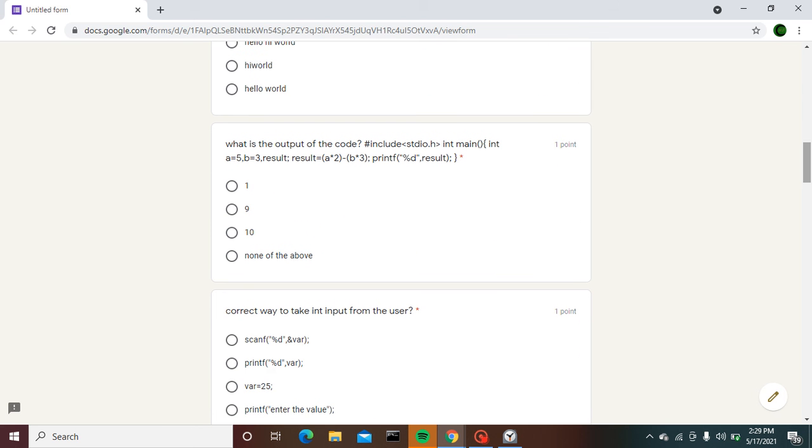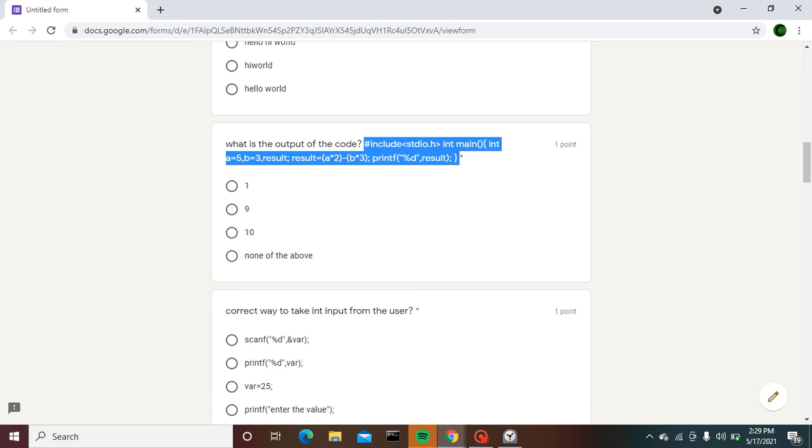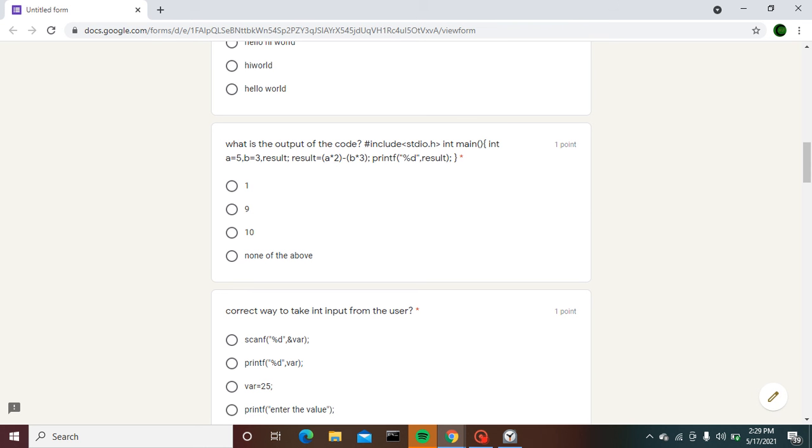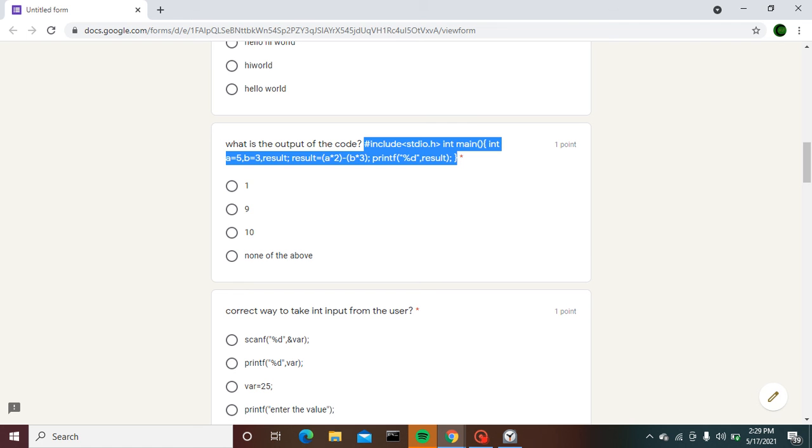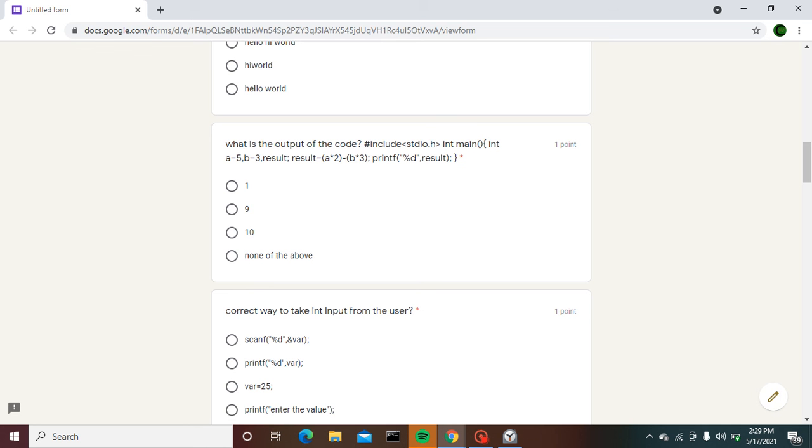Next question is, what is the output of the code? #include stdio.h. Whatever code I have provided in all my videos on the Saransh Technos channel, I have provided all the meanings there: how we can use it and why we should use this in C coding. So the user needs to avail the videos too and then look at the quiz again.